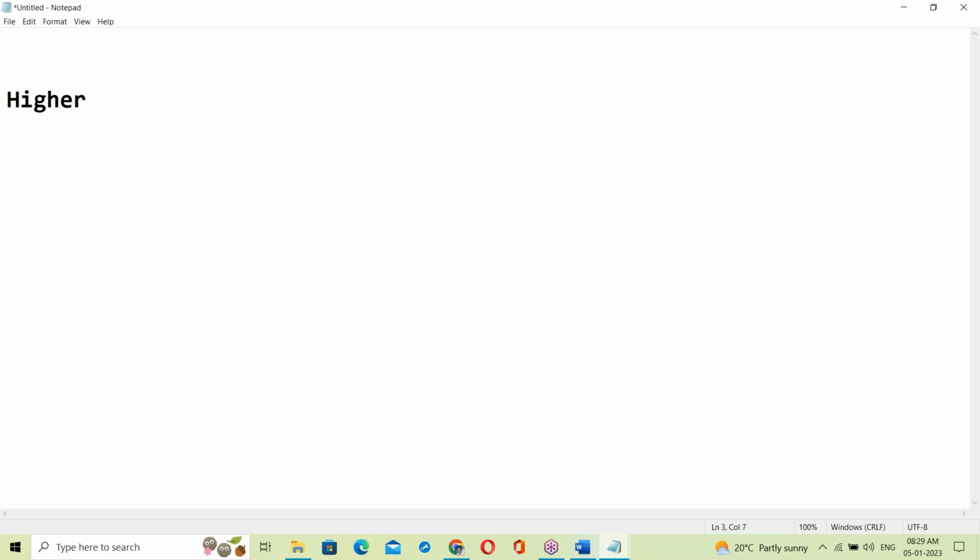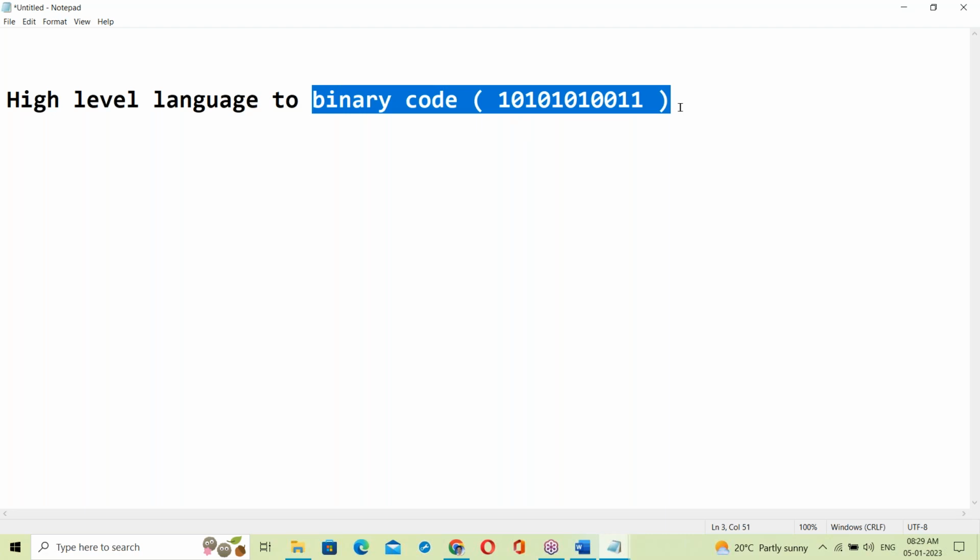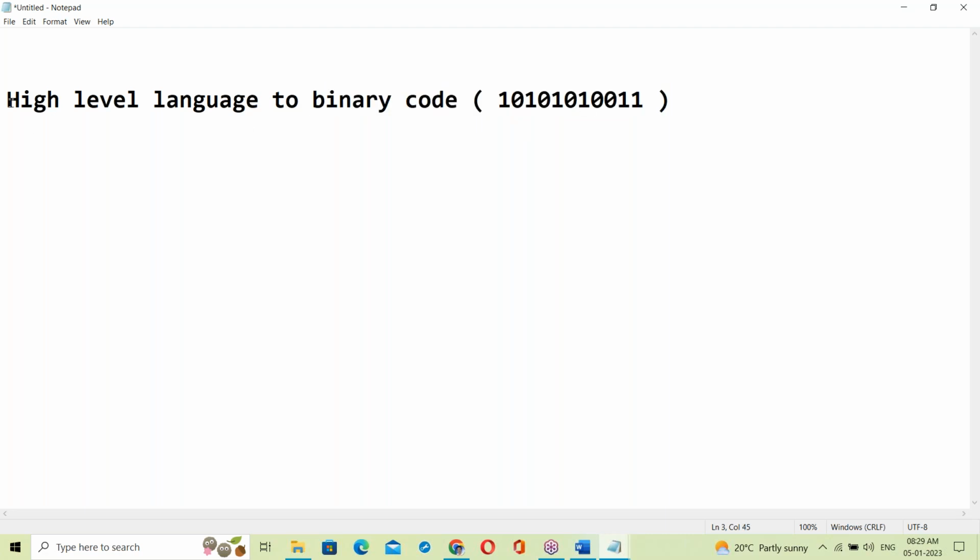High level language to binary code. See, binary code is a system understandable language. Binary code means this zeros and ones format. It's a binary code. High level language has to be converted to binary code.